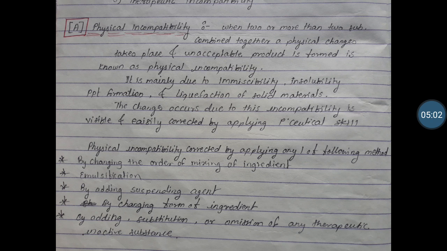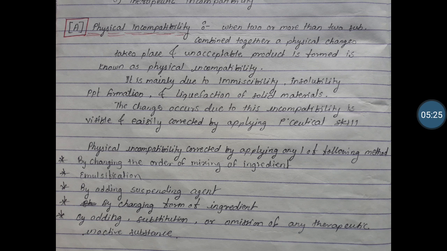That means the changes that take place in this mixing can be visible, can be seen by your eyes. The changes that take place in this incompatibility are visible and easily corrected.